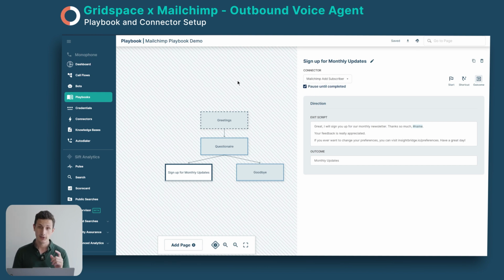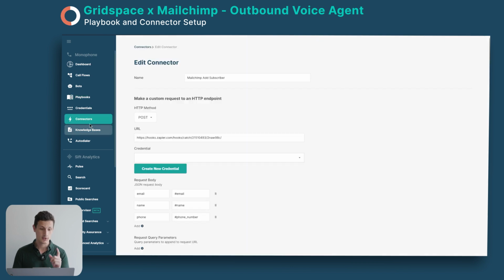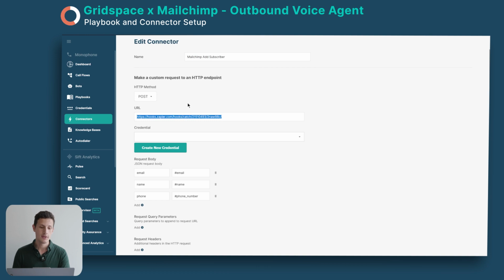So I'll show you now, I'll go into the connectors. Here is the connector we're using. This is the connector section. And this is a pre-made connector, so you don't need to code anything. It's all set up for you. And as you can see here, we are using it as a POST request. And this is the URL for the Zapier webhook. I'll show you a bit later how to find this.